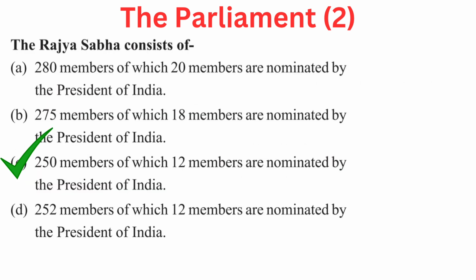Your question is, the Rajya Sabha consists of, your options are A 280 members of which 20 members are nominated by the President of India, B 275 members of which 18 members are nominated by the President of India, C 250 members of which 12 members are nominated by the President of India, or D 252 members of which 12 members are nominated by the President of India. Right answer is C 250 members of which 12 members are nominated by the President of India.